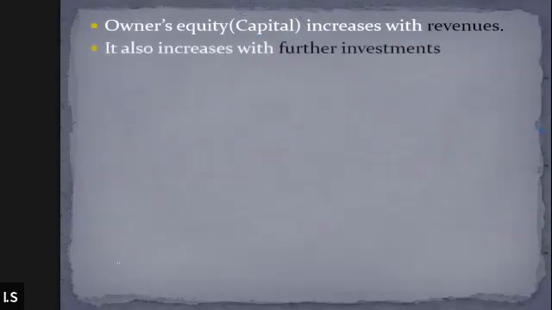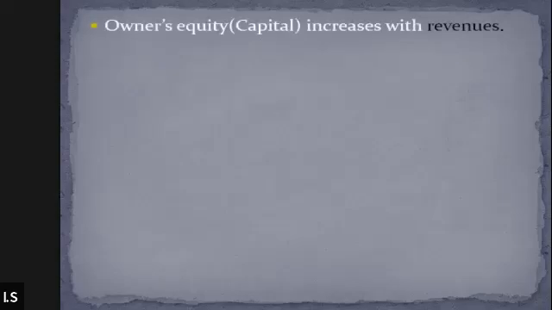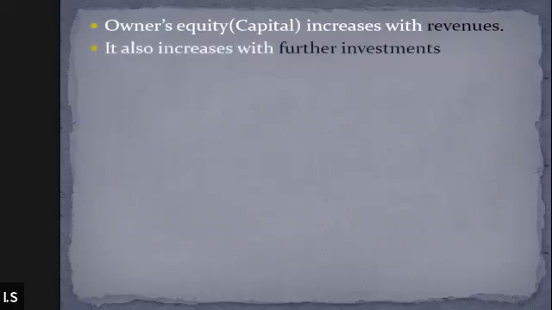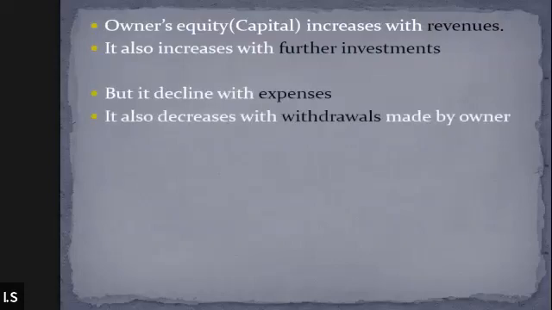All right, now see, pay attention, try to understand. What is written here is that owner's equity increases with the revenue. It also increases with the further investment, but it declines with the expenses. It also decreases with the withdrawal made by the owner.